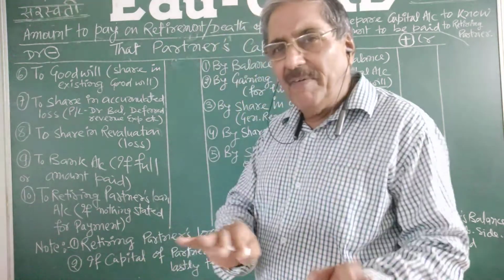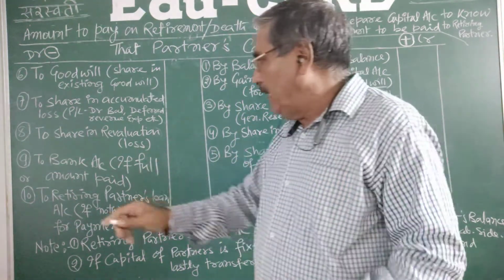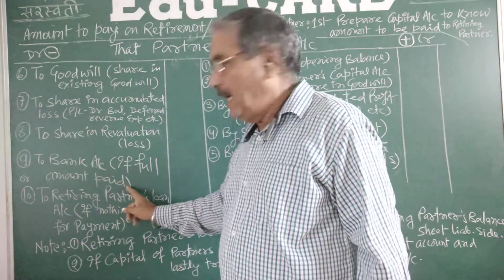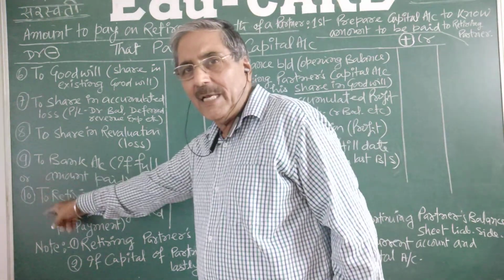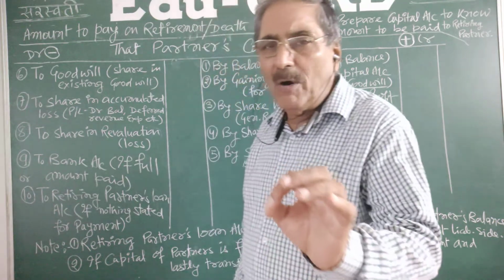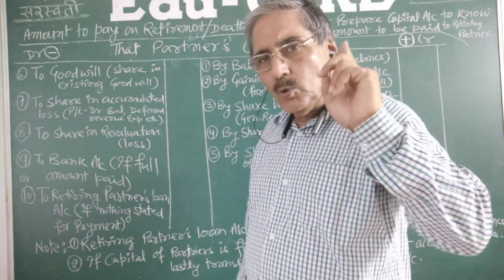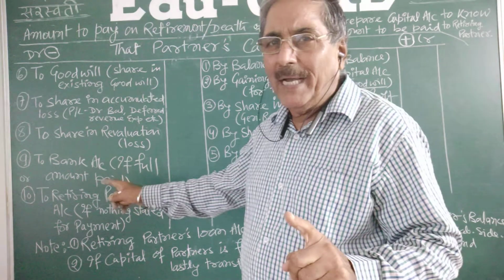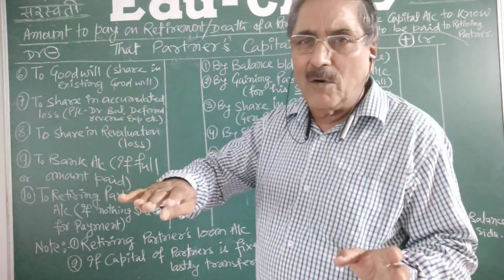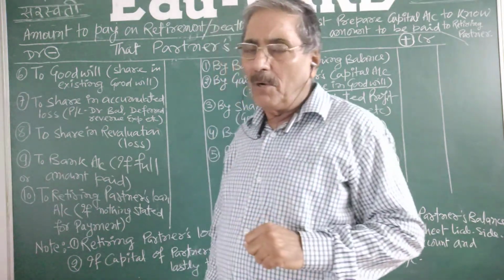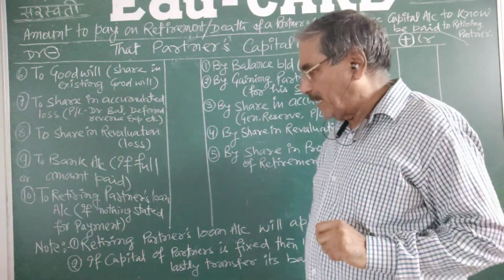And if it is given that payment was made, then to bank account if the full amount is paid. Either the full amount will be paid to the retiring partner or to the nominee. If it is paid, then to bank; for a deceased partner it will be transferred to the nominee's account first, and then paid to the representative of the deceased partner.